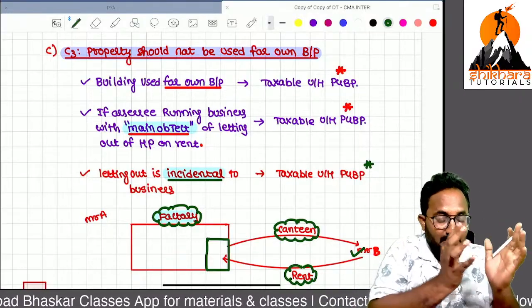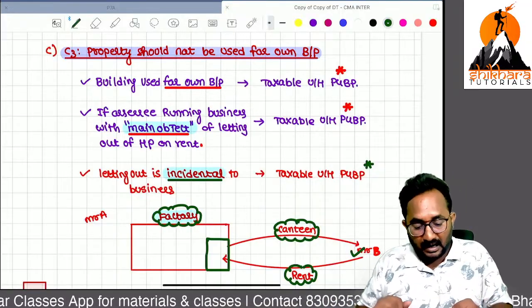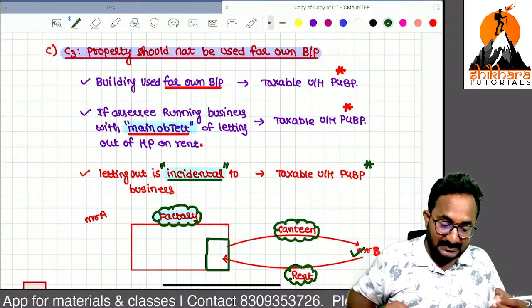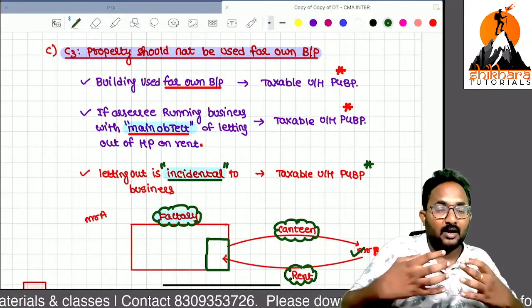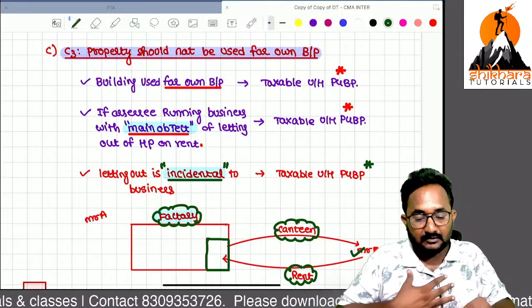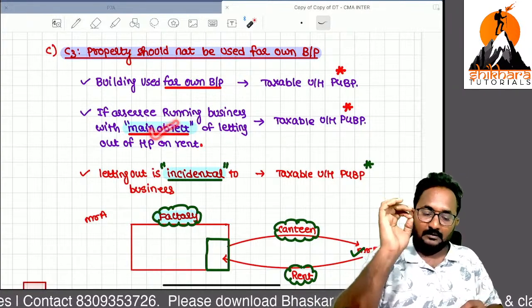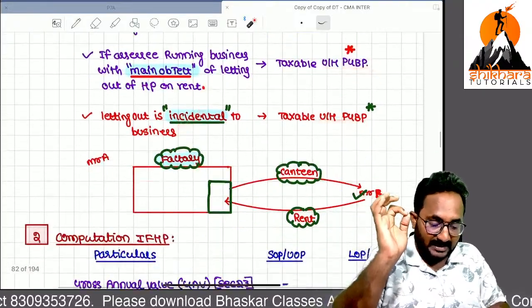But some rent I am receiving from DTDC, that is also PCBP because that is my incidental objective. If I am having the services of DTDC, my students can get the books on time. Because of that, my business also can improve. So that's why if your main objective is helpful to PCBP, the incidental objective's income will also be taxable under the head PCBP only.